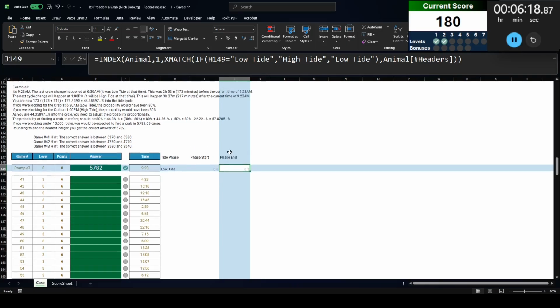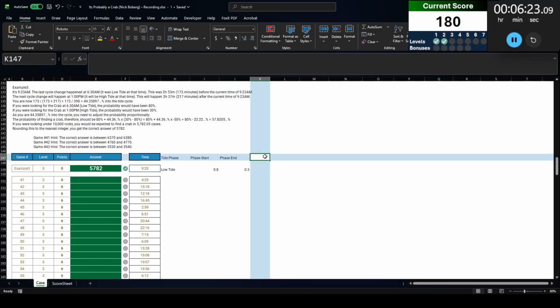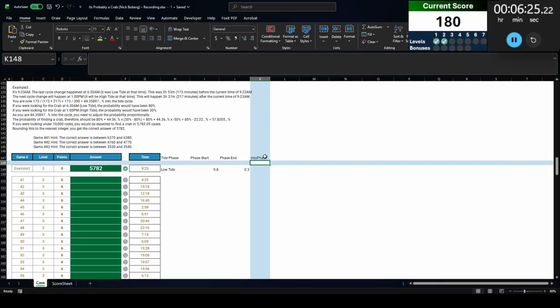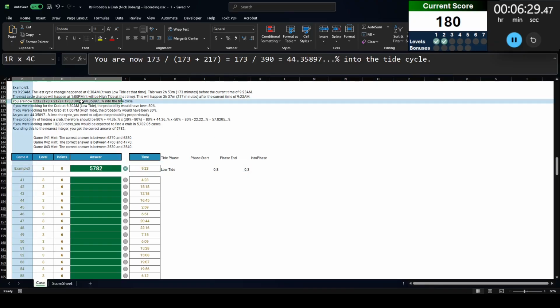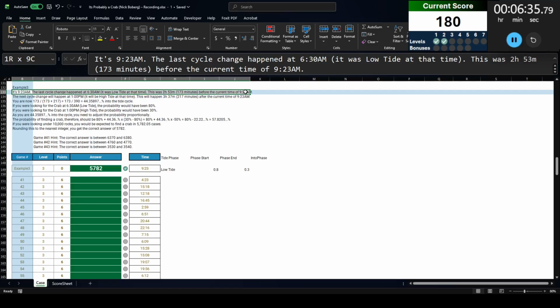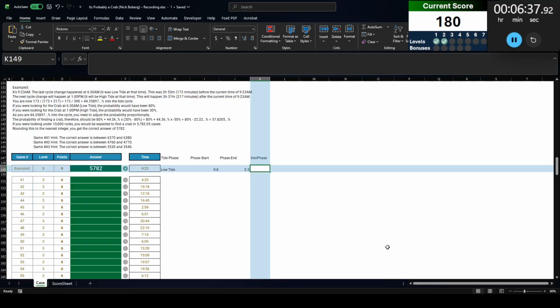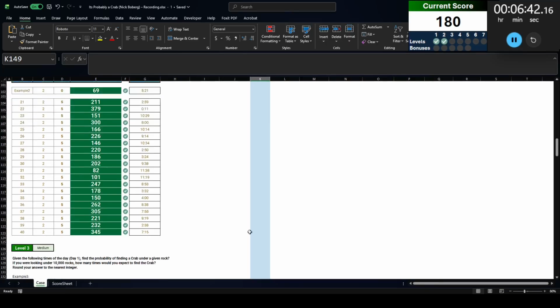Sorry. Now I need to figure out how far into that phase I am. So into phase, let's see here. Okay, so here you're now 173. I'm guessing that's minutes. Yeah, so we're 173 minutes into that phase. So I need to do a similar calculation that I did up here.